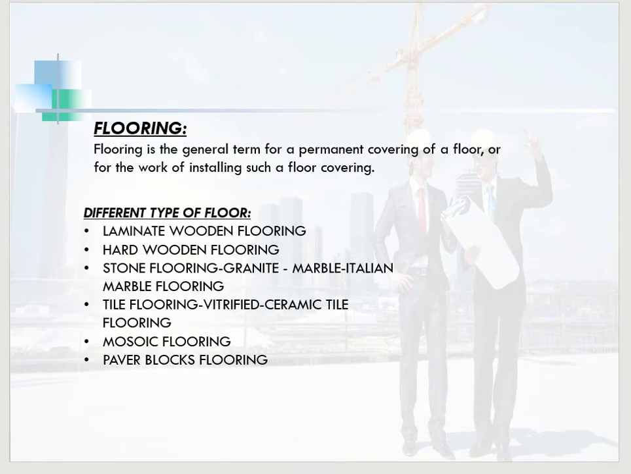So what is flooring? Flooring is the general term for a permanent covering of a floor, or for the work of installing such a floor covering. These are the different types of floor: laminate wooden flooring, hard wooden flooring, and stone flooring. In stone flooring, there are granite, marble, and Italian marble flooring. Tile flooring includes vitrified ceramic tile flooring, mosaic flooring, and paver block flooring.